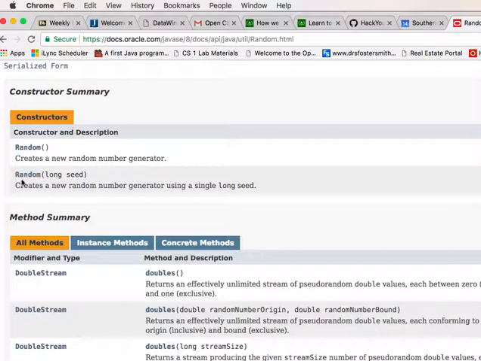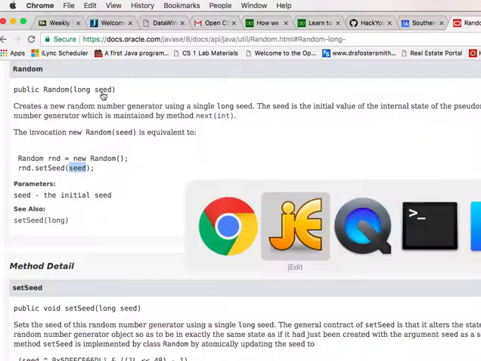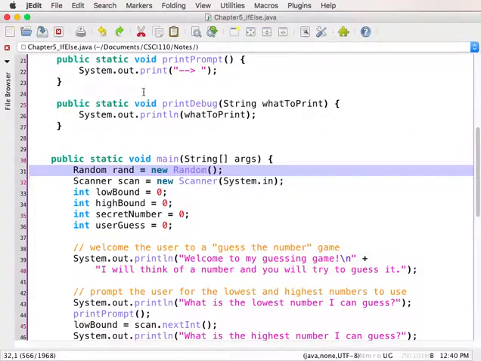Anyway, what this does is it tries to create more randomness by you sending it a number in here. And hopefully the number that you send it each time you run the program will be a different number. And so usually what people do when you're making a random number generator is you initialize it with a seed, and you make that seed the current time in milliseconds. So it's quite unlikely that there will be a repeated value in there from run to run. So here's what it looks like.